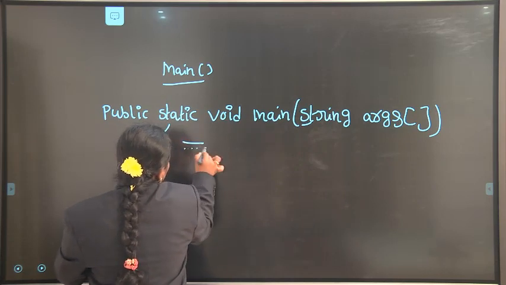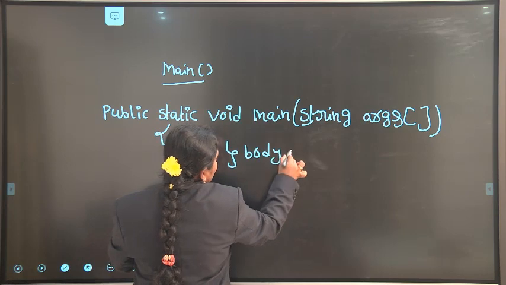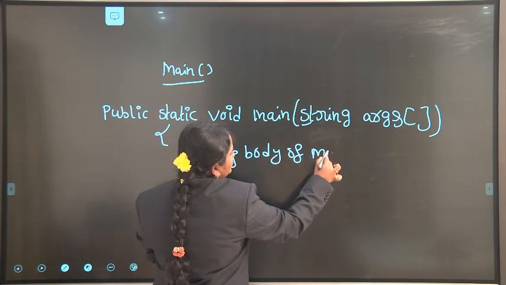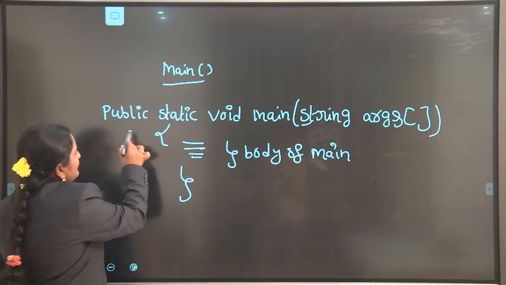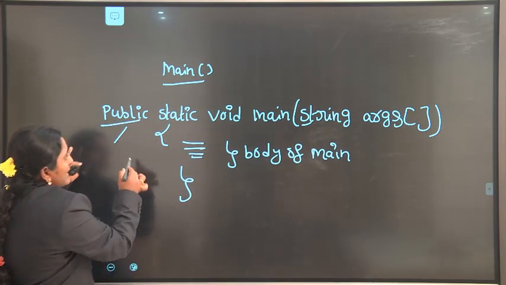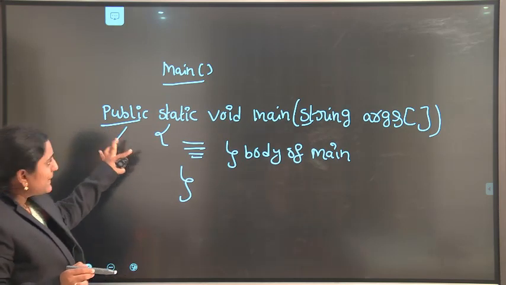This is the main method body, the body of main. Here public is a keyword, and public is the access modifier.